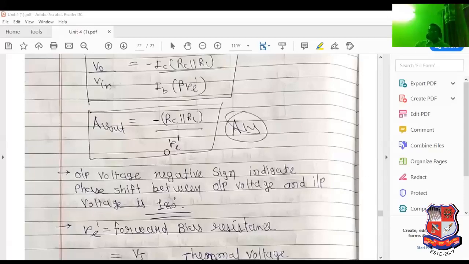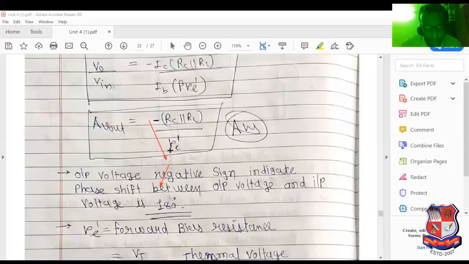And the negative sign indicates the output voltage is phase shifted by 180 degrees with respect to the input voltage. So this is the entire analysis of the common emitter amplifier in terms of voltage gain.